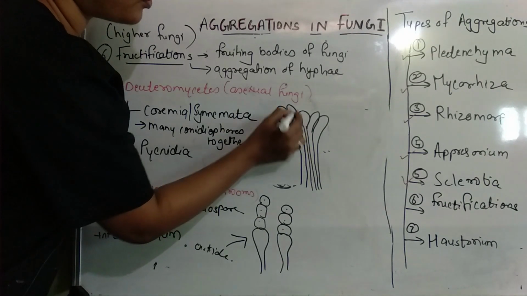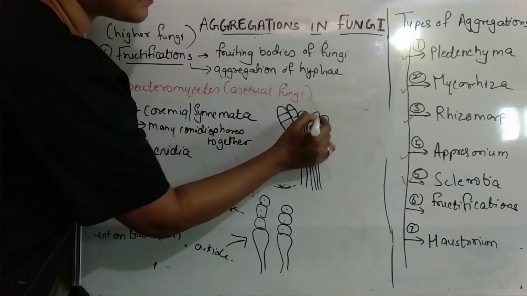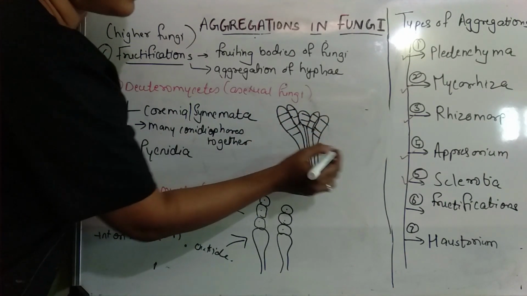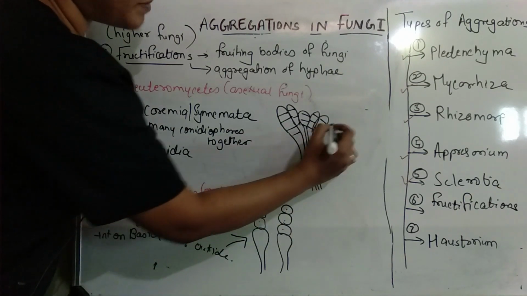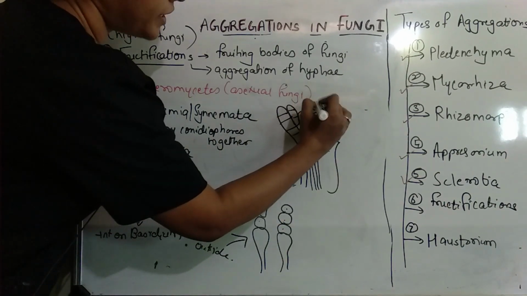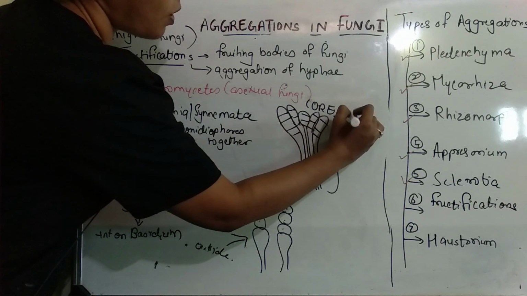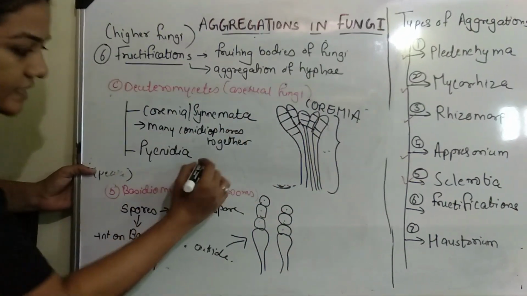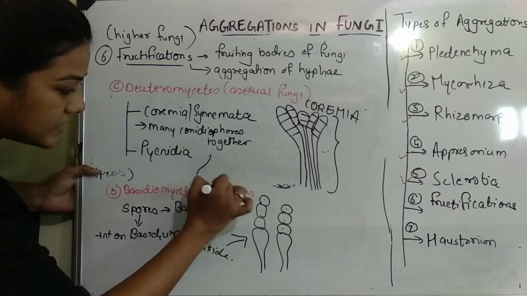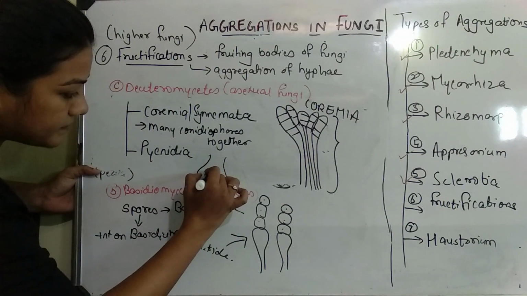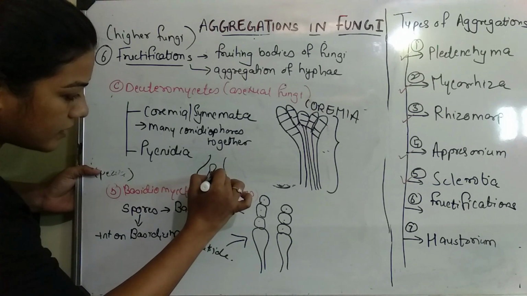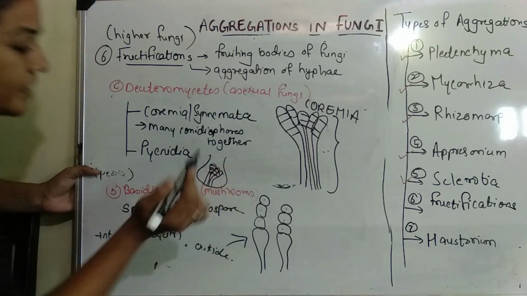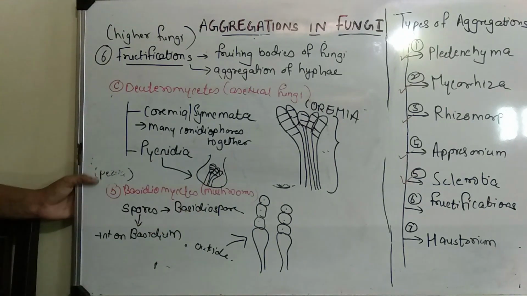So these are your conidia, and when all of these are present together, we call it coremia or synnemata. And when this coremia or synnemata is present inside a fruiting body, then we call this fruiting body pycnidia.